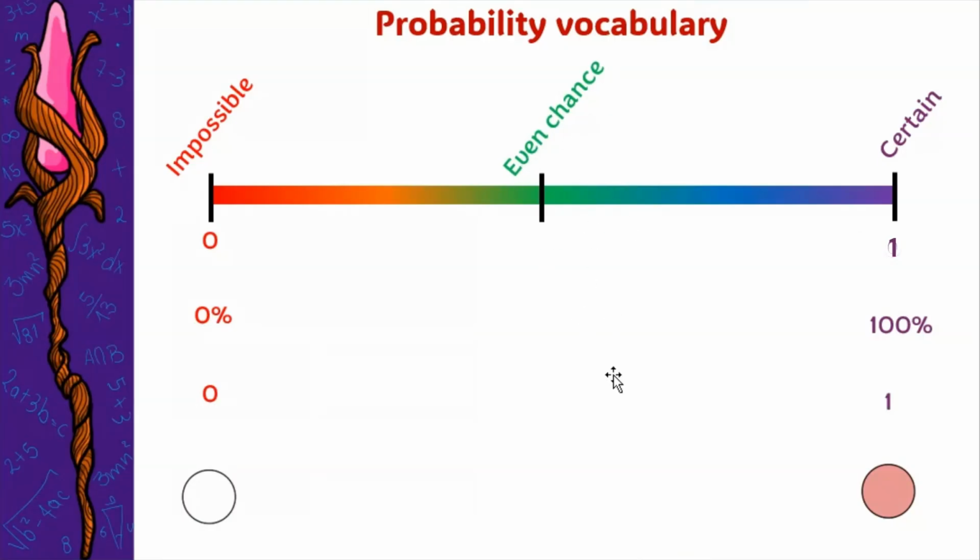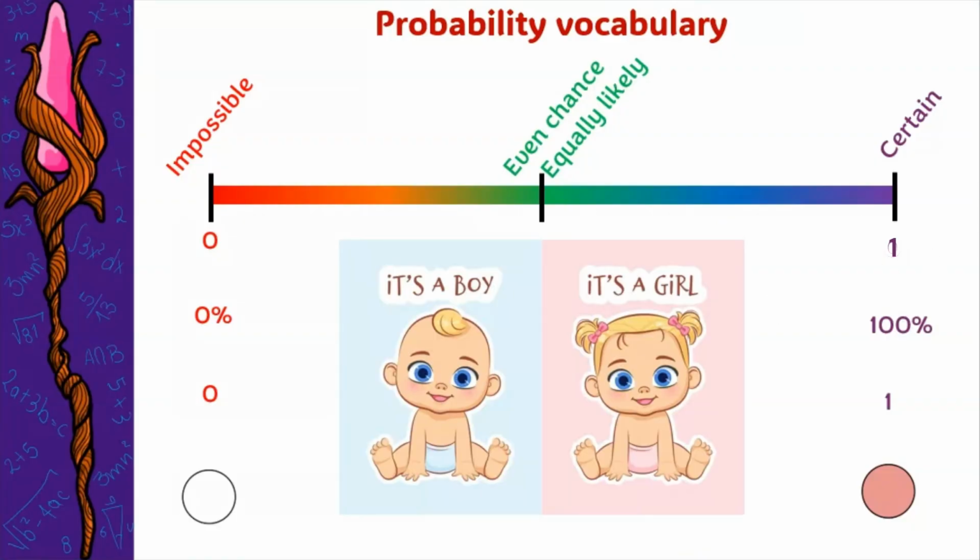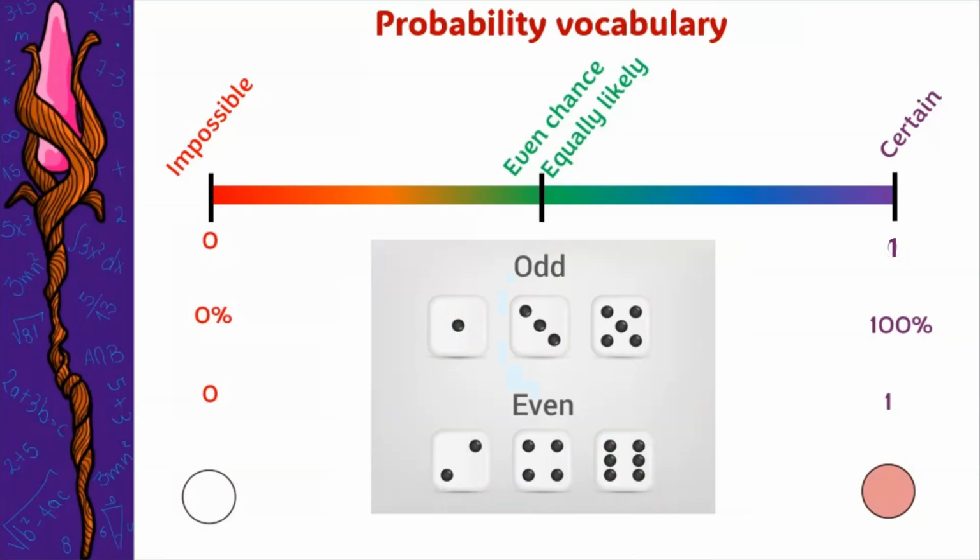Even chance, also called equally likely, means that the chances of happening and not happening are the same. Let's see some examples. That you have a new sibling and it's a boy or it's a girl. So half of the chances that it's a boy, half of the chances that it's a girl. That you throw a regular die and get an odd number. It would be even chance because there are 3 odd numbers and 3 even numbers.